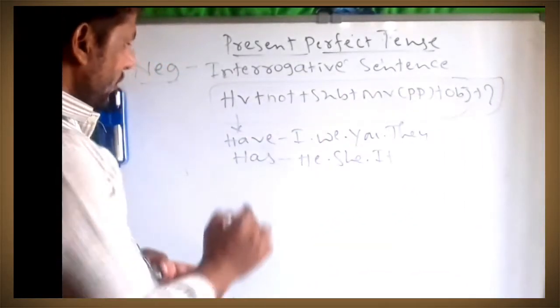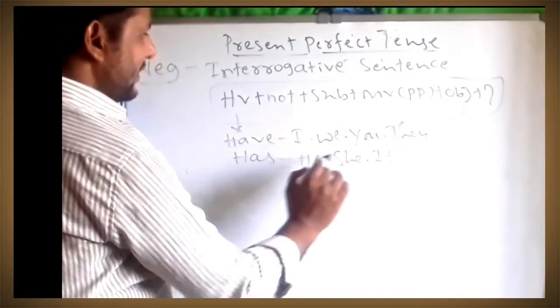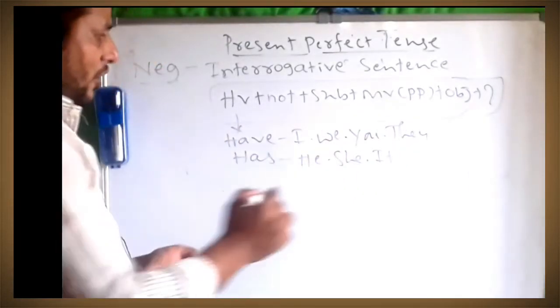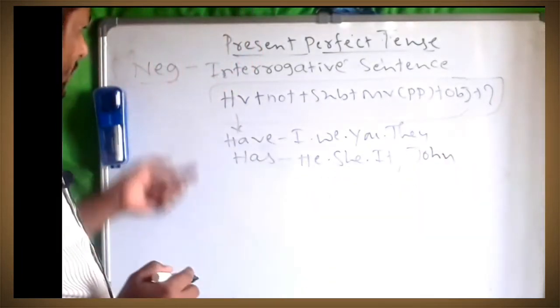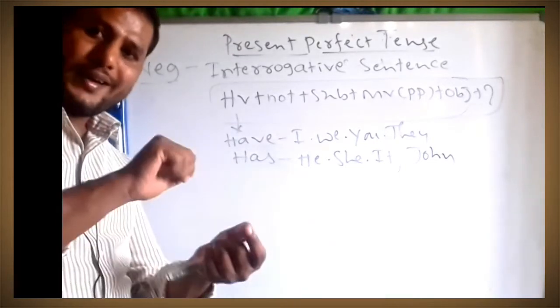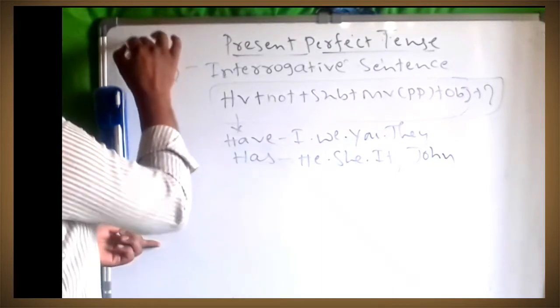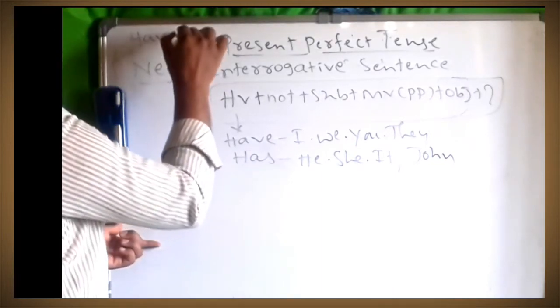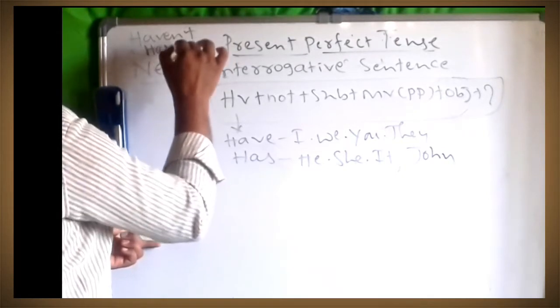There are two helping verbs, have and has. Have goes with I, we, you, they; has with he, she, it, or John. I have already told you that in negative interrogative we tie not and the helping verb together. So have will become haven't, has will become hasn't.